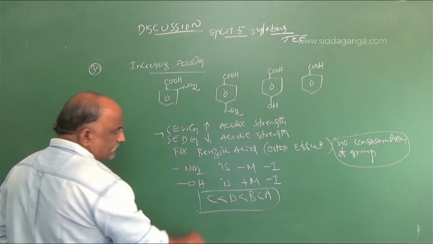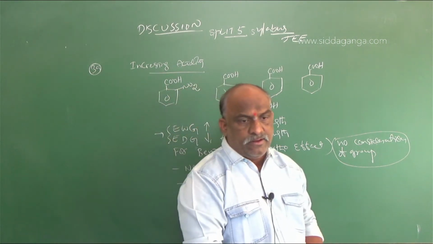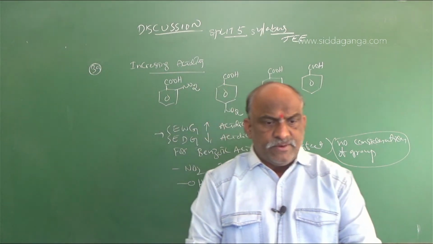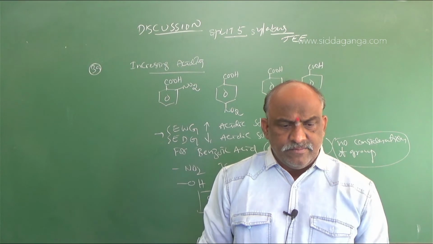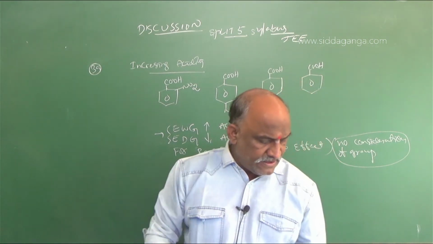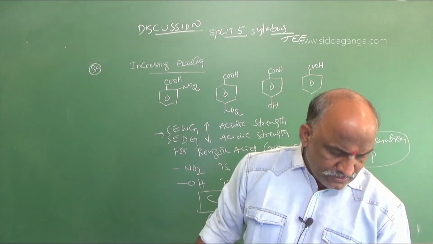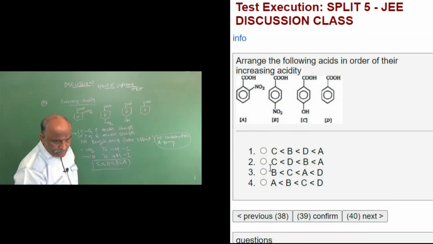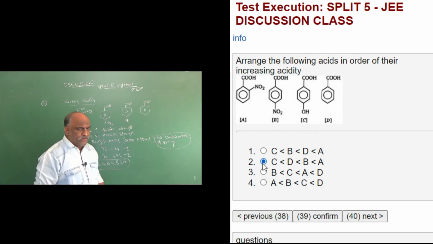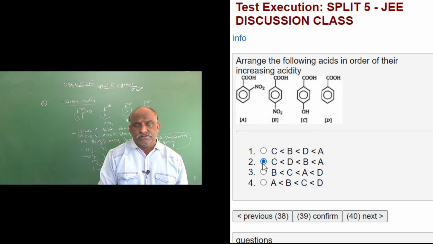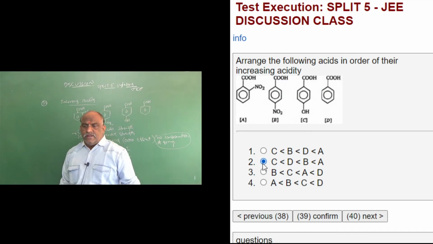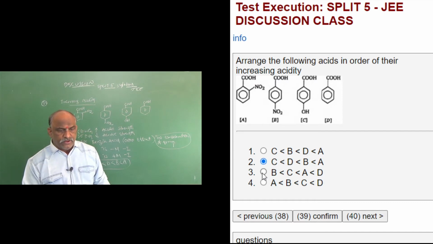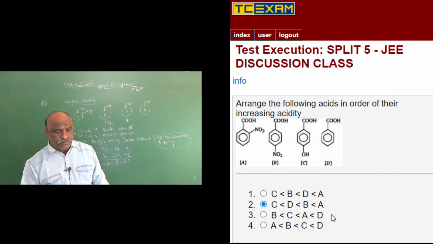This is the right answer for question number 39: C less than D less than B less than A is the right option for this one. So it is C D B A, right? Sorry. So this was the information regarding this type of question. You have to find the options with the help of electron donating group and electron withdrawing group. Clear? And next one, question number 40.